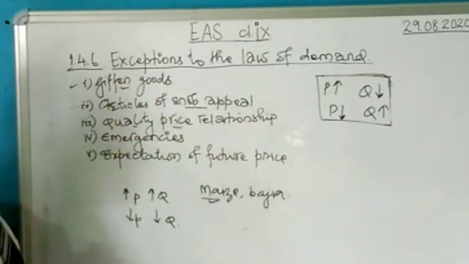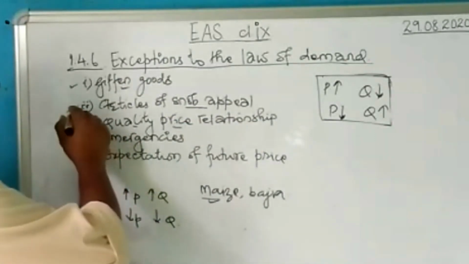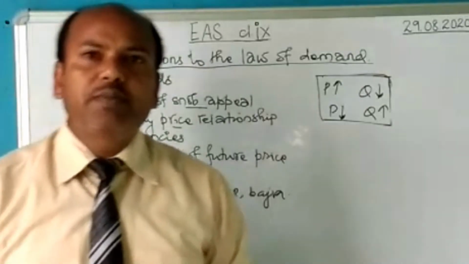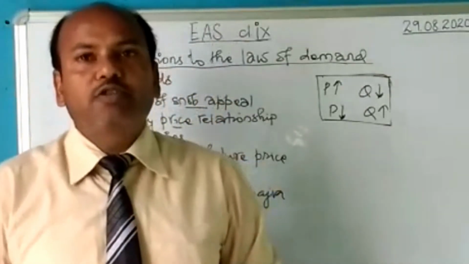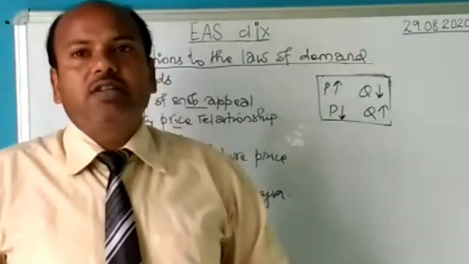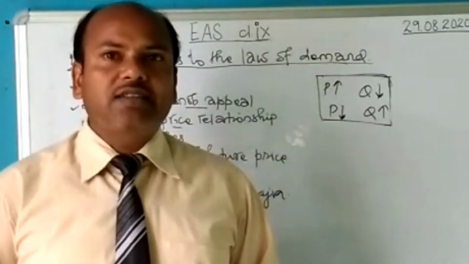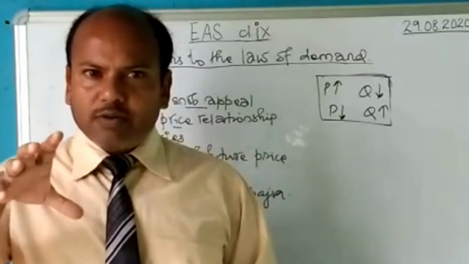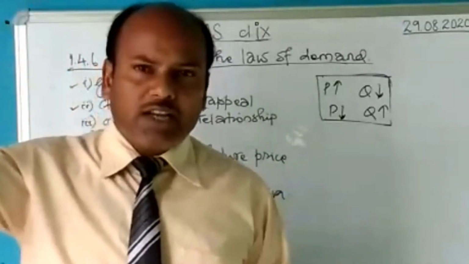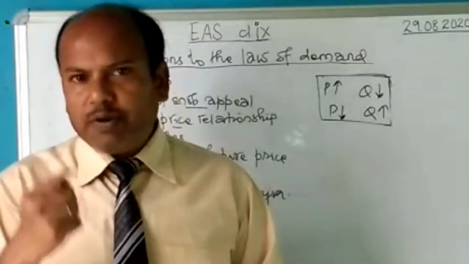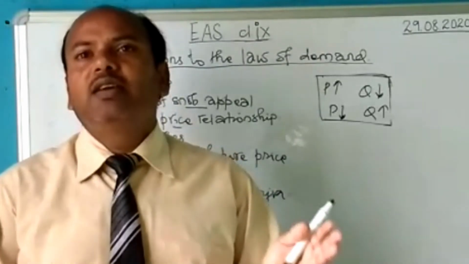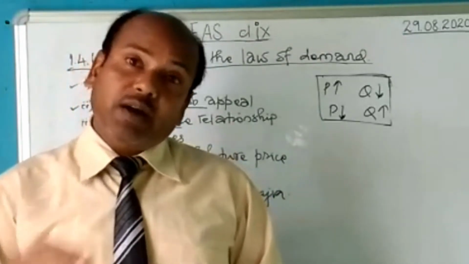That is the first. The second point is article of snob appeal. Article of snob appeal refers to those commodities which people normally buy in order to show off. This kind of commodity people consider as a status symbol. An example is that of gold and diamond. When these commodities become more expensive, more and more people will buy. Which category of people will buy? Rich people will buy more and more. The demand will be more.